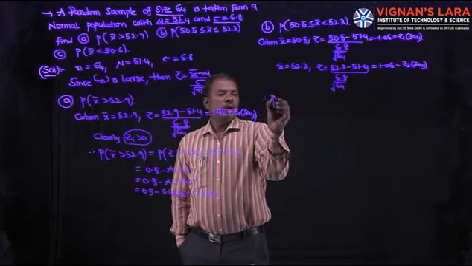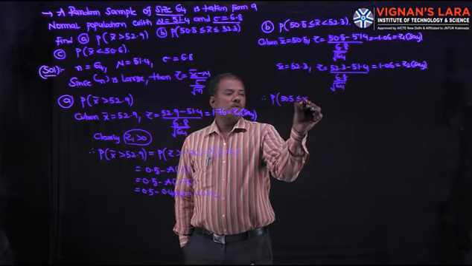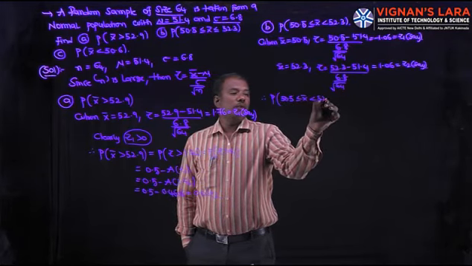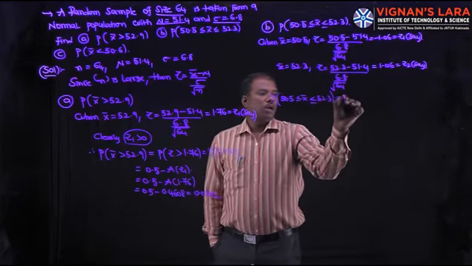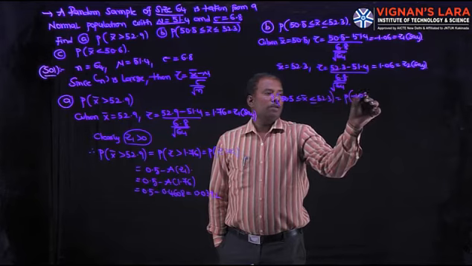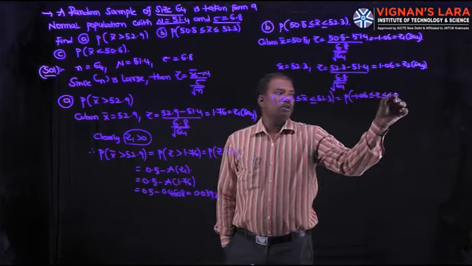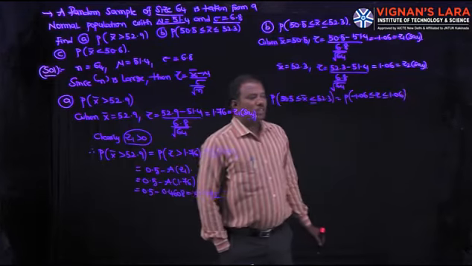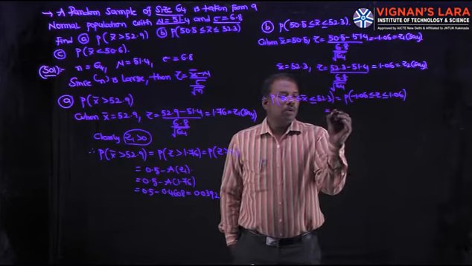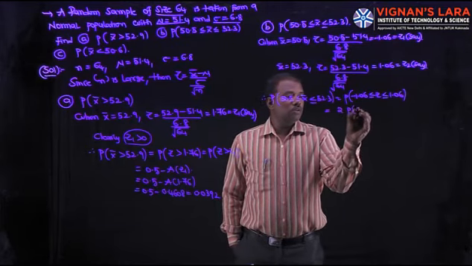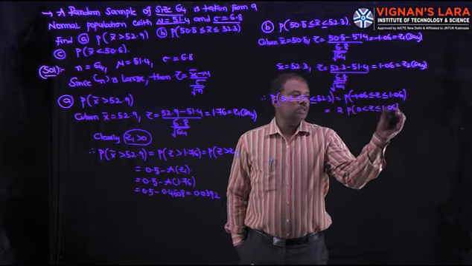Therefore, P of 50.5 less than or equal to x bar less than or equal to 52.3 is P of minus 1.06 less than or equal to z less than or equal to plus 1.06. This is nothing but P of minus a to plus a, which is 2 into P of 0 less than or equal to z less than or equal to 1.06.